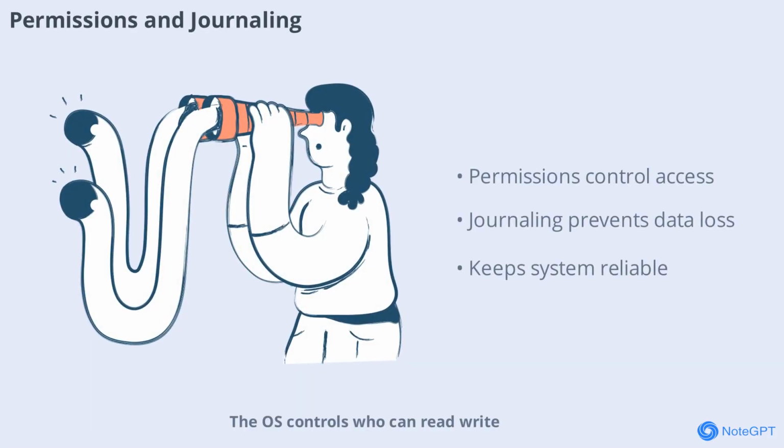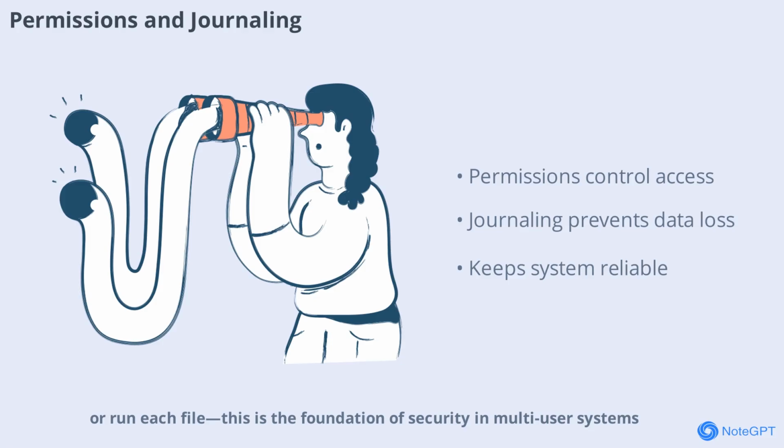The OS controls who can read, write, or run each file. This is the foundation of security in multi-user systems. Modern file systems also use journaling, which means they log changes before making them. If your computer loses power suddenly, the OS can recover and avoid data loss. These features keep your files safe and your system reliable, even when things go wrong.